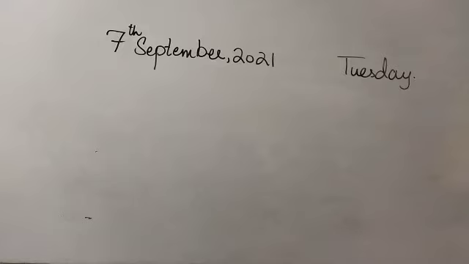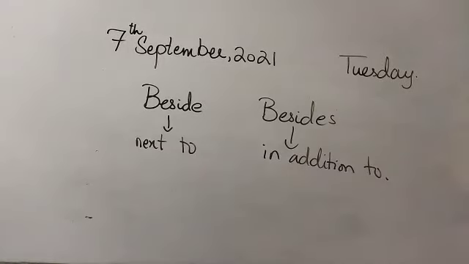Before starting the lesson of the day, we are going to revise our previous lesson that was about the use of beside and besides and the position of adverbs in a sentence and how it affects a sentence. Okay? So let's begin with the revision of beside and besides. Both of these words, beside and besides, are prepositions. Beside means next to and besides with an S means in addition to.